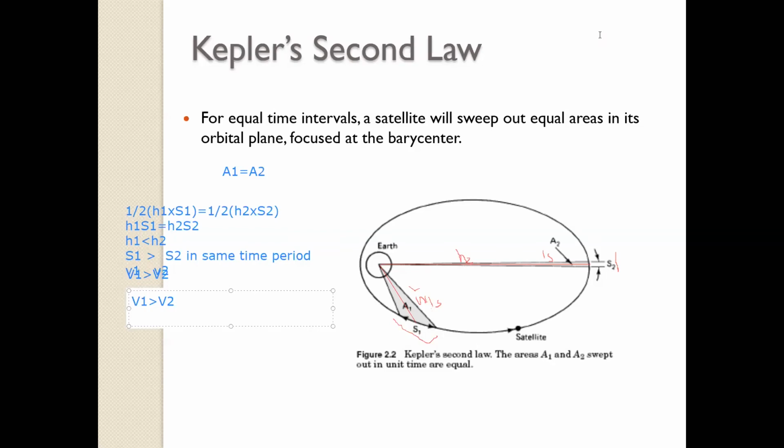Ma'am, what is barycenter? Barycenter is nothing but the mass center. Mass center means when there are two bodies, two masses, an Earth and a satellite, where will the center of mass of the two lie? We know Earth is much heavier than the satellite, so the mass center will always lie at the center of the Earth, and therefore the barycenter or the center of mass of the two bodies is at the center of the Earth. Right? Fatima has answered, center of mass of two bodies.